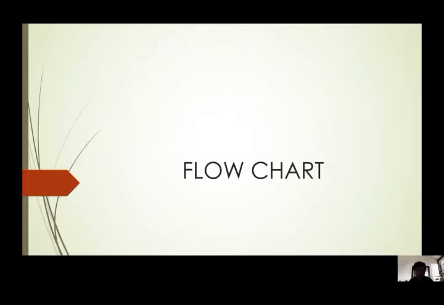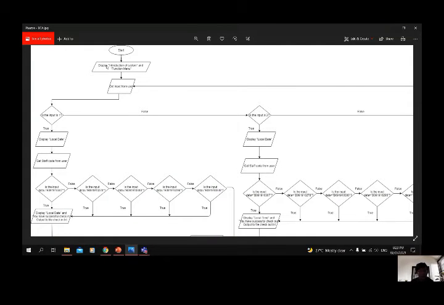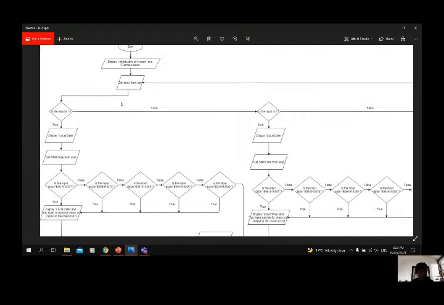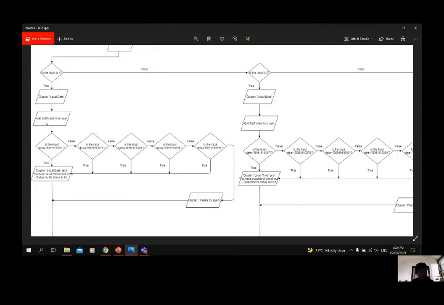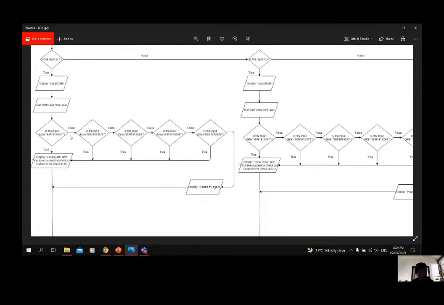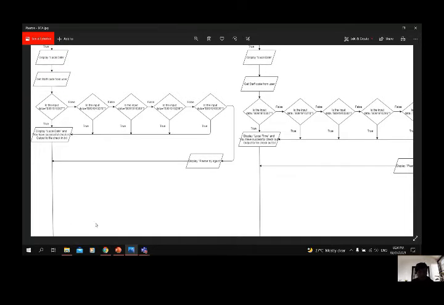For the flow chart, when the system starts, it will display the introduction and the function menu. The user is required to select a function. If the user selects one, which is check-in, the system will first display the local date and require the user to enter the staff code. Then the system will check the validity of the staff code. If the staff code is valid, it will display the local date and display that you have successfully checked in, and the data will be stored in the check-in TXT file. If the staff code is not valid, it will display please try again and end the program.